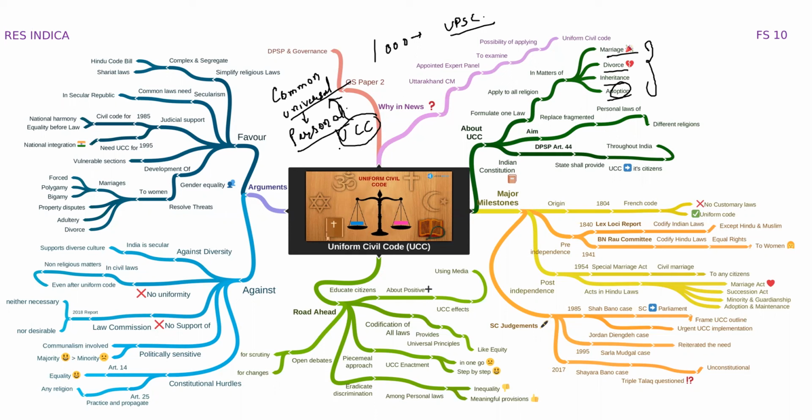We are going to see in detail what UCC pertains to, arguments in favor, against, and all those things. Now, next question. Why was this in news? This was in news because the CM of the state of Uttarakhand has appointed an expert panel to examine the possibility of applying Uniform Civil Code to the state of Uttarakhand. Now, if I ask you which is the only state in India which as of now has implemented Uniform Civil Code, then the answer will be Goa. So Goa is the only state which has implemented Uniform Civil Code. Getting the point?